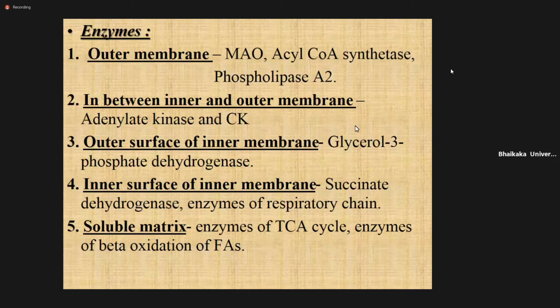So whatever NADH and FADH are derived from the TCA cycle and from beta oxidation of fatty acids will go into the ETC, and it will produce ATP. So NADH and FADH produced inside the matrix will be used by the enzymes of the respiratory chain present on the inner surface of the inner mitochondrial membrane, and produce ATP.